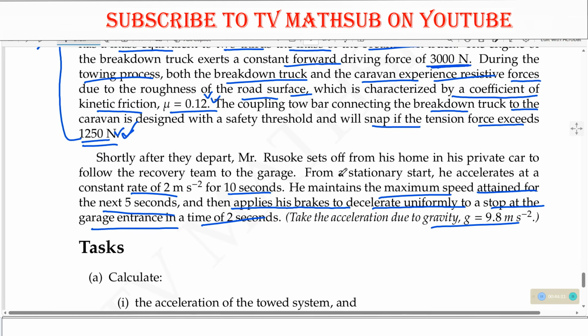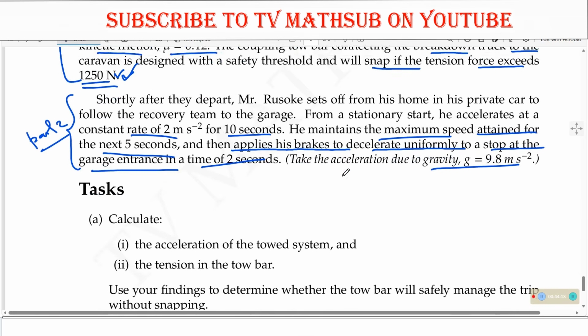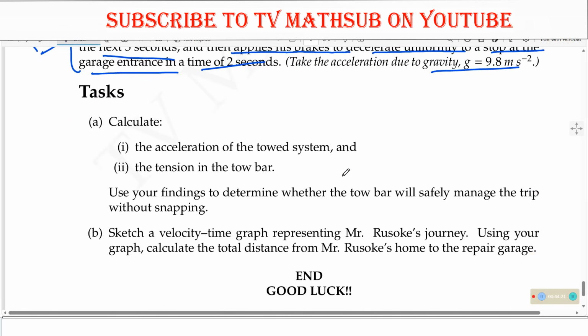The task is to sketch a velocity time graph representing Mr. Rusoke's journey, and use your graph to calculate the total distance from Mr. Rusoke's home to the repair garage.